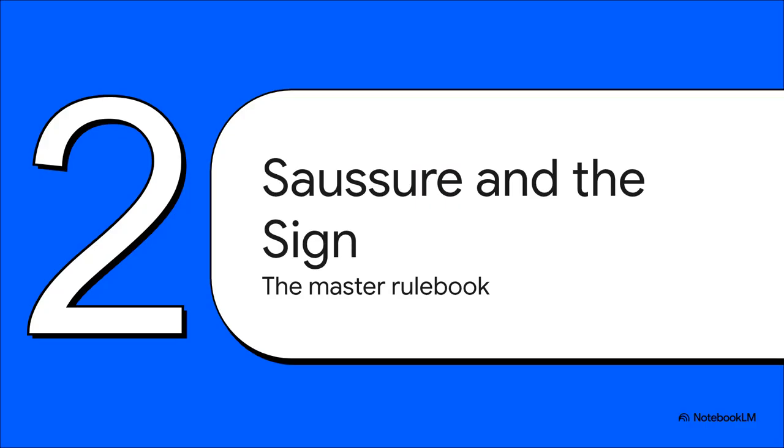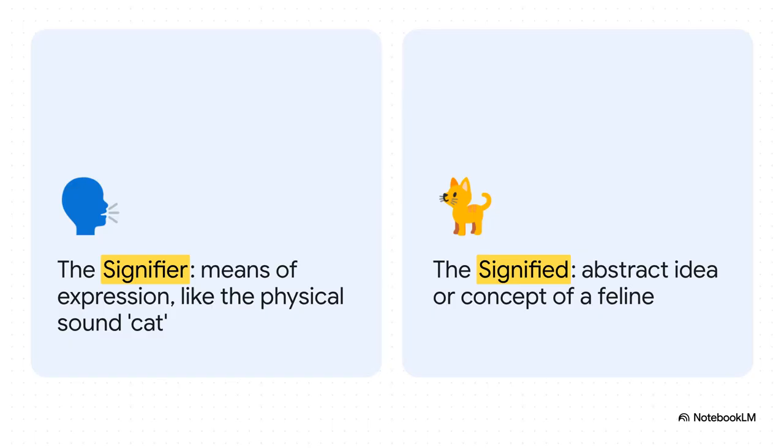Moving on to section 2, Saussure and the sign. To really grasp the master rulebook of this matrix, we need to talk about the main architect of structuralism, the Swiss linguist Ferdinand de Saussure. His crucial breakthrough was breaking the linguistic sign down into 2 distinct parts. On one side, you have the signifier. That's the actual physical sound you make, like vocalizing the word cat. On the flip side is the signified, the abstract idea of a furry, purring feline that immediately pops into your head.